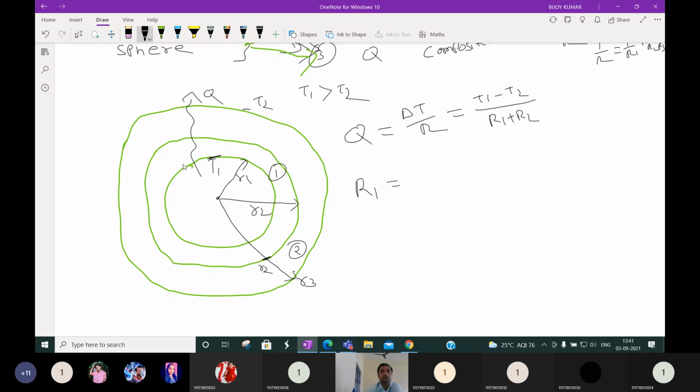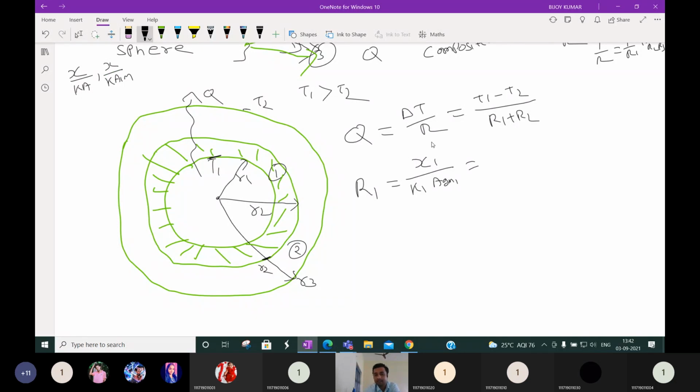R1 means the resistance by the first wall. Let us draw this one. Okay, this is the first wall. What will be the value? Simple, we know that it is x1 by k1 into Agm1. For a plain wall it is x by kA. For a cylindrical wall it is x by k Alm. For a spherical wall it is x by k into Agm.